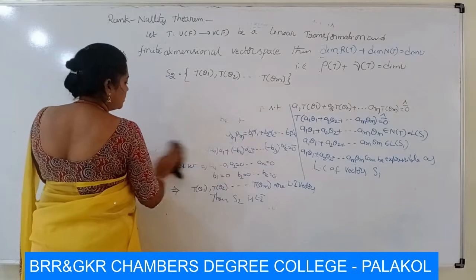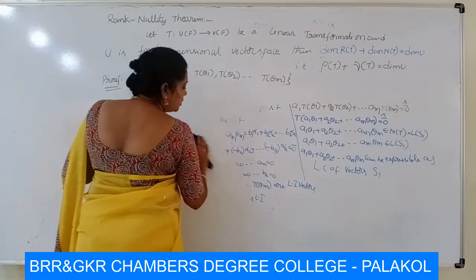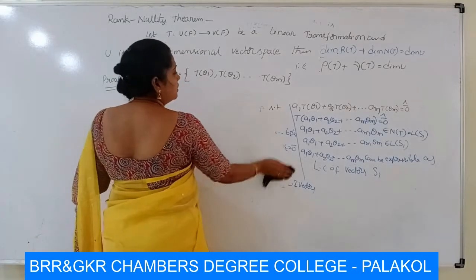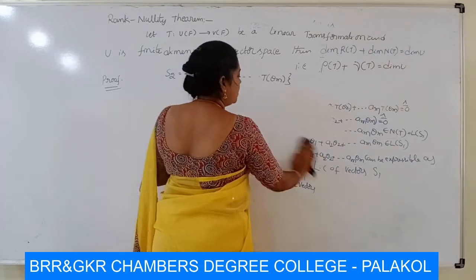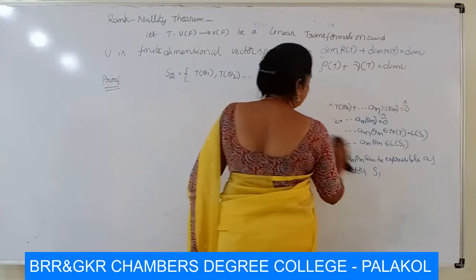So next we have to prove L of S2 is equal to R of T. Then the dimension of R of T is m. So, as the next side heading, we have to prove L of S2 is equal to R of T.